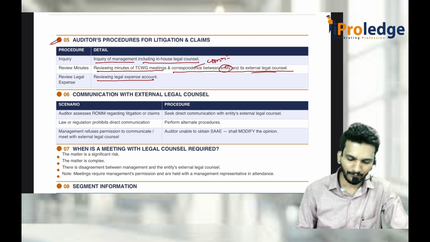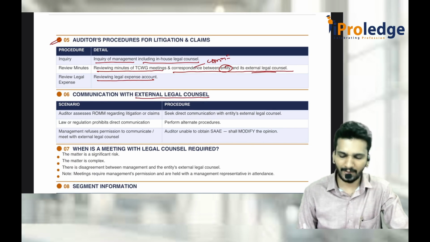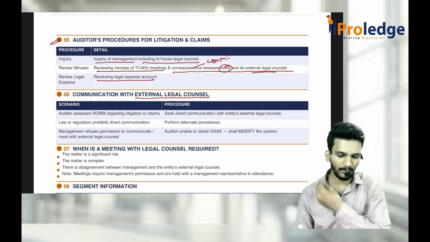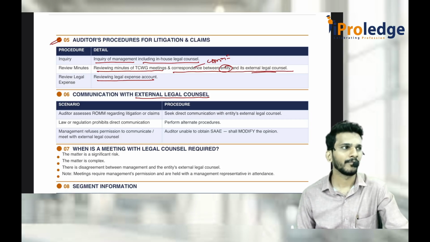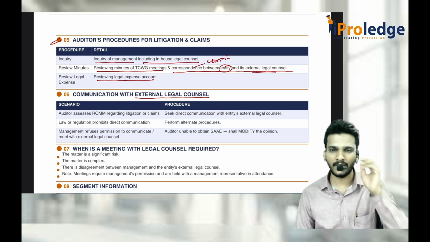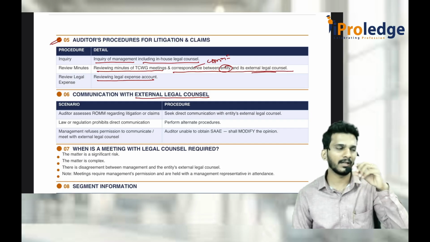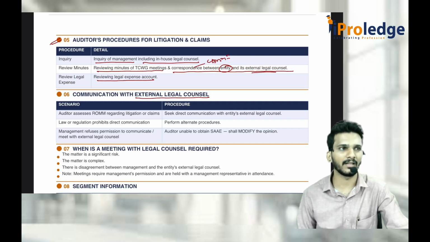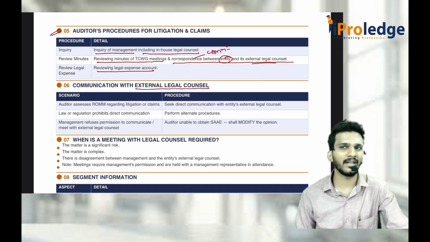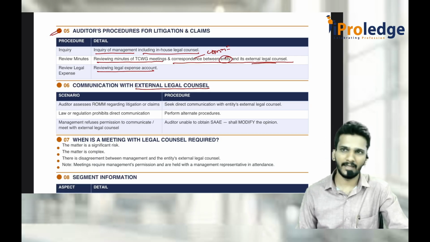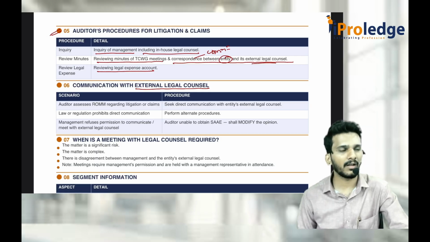Now as an auditor, whenever you want to communicate with external legal counsel, can you communicate? Yes, communication is possible, but whenever you want to communicate, first talk to the management. Say, I want to have a communication with external legal counsel, please arrange a meeting or something like that. So initially you try to send one general type of questionnaire. If they don't reply to the general questionnaire, then write a specific letter stating that this is what I want, you please reply to it.